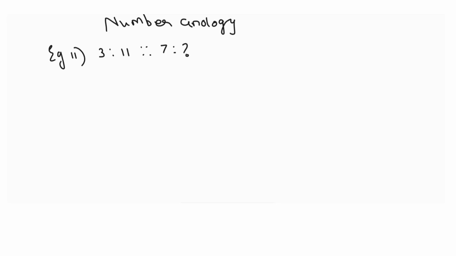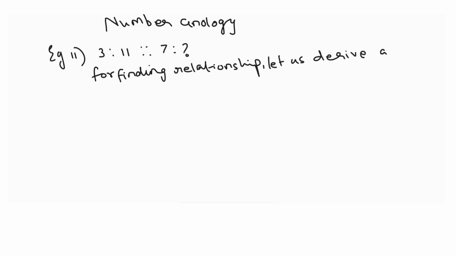Now, for finding out the relationship, let us derive a common formula that can be applied to both.